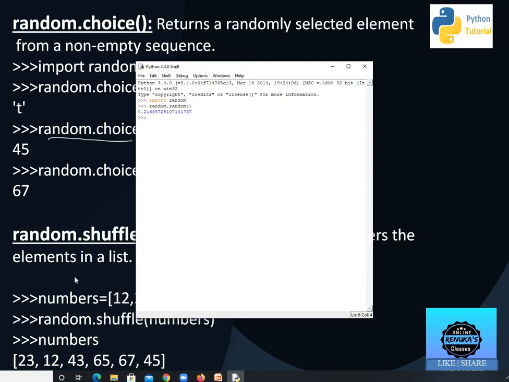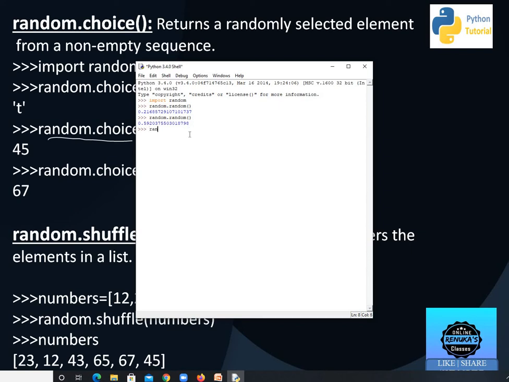You can see that in the example we have a different output, and when we are executing it, it is showing a different output. Again, if I type this same command, copying and pasting here, it shows a different output, but the range is 0.0 to 1.0.